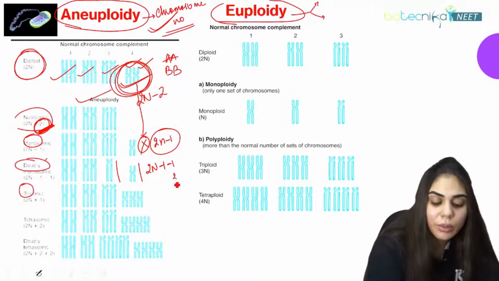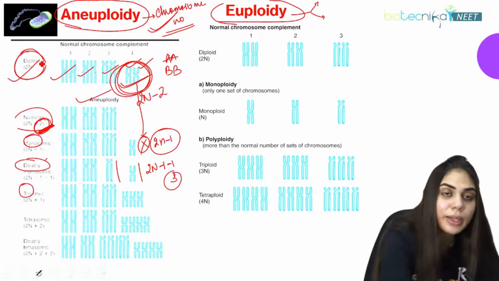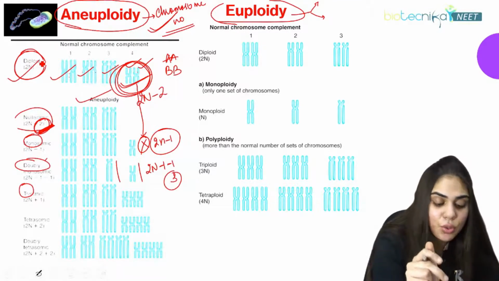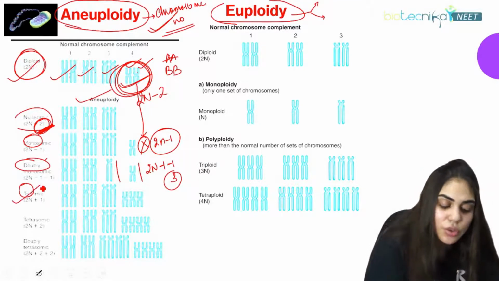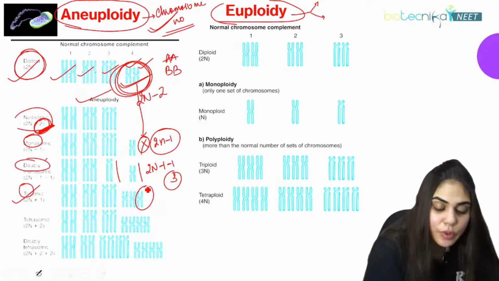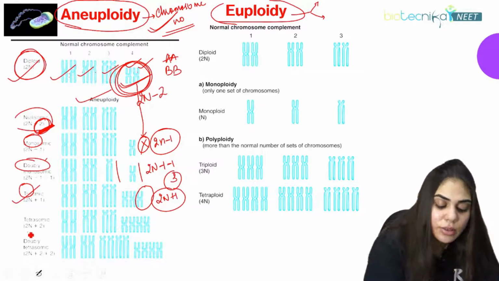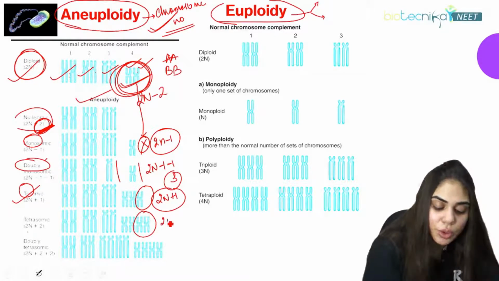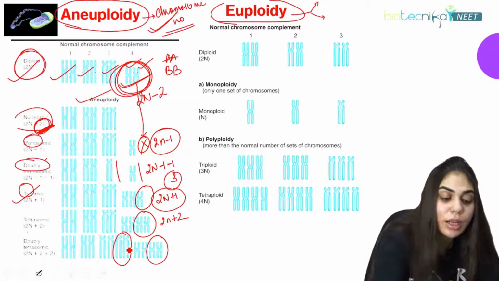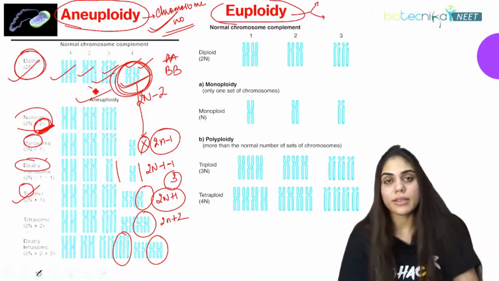Tri means 3, but we have already studied that normally it is always diploid, that is 2N. Now if it is trisomy, 1 extra will be there. So it becomes 2N plus 1. What is tetrasomy? Similarly, it will become 2N plus 2, and double tetrasomy 2N plus 2 plus 2, according to the original diagram.